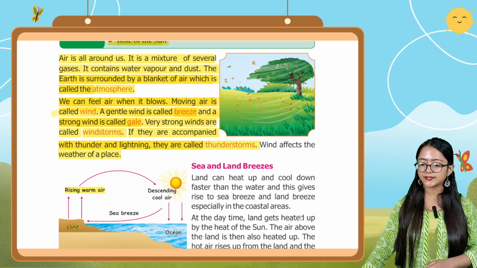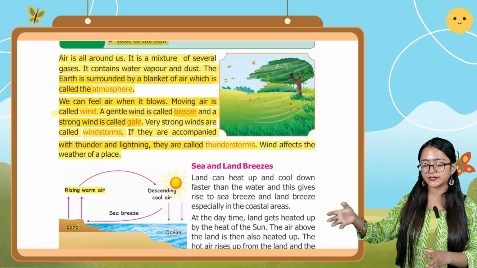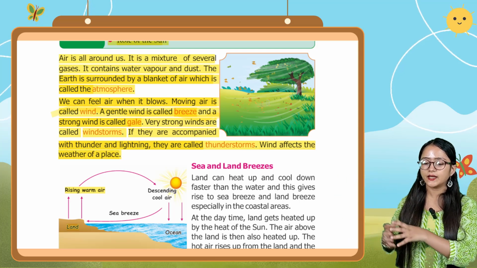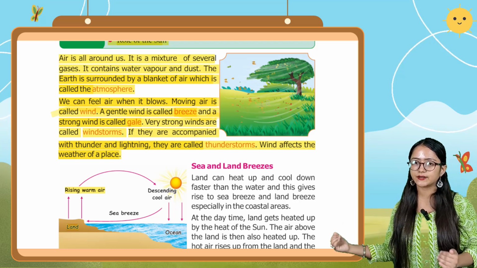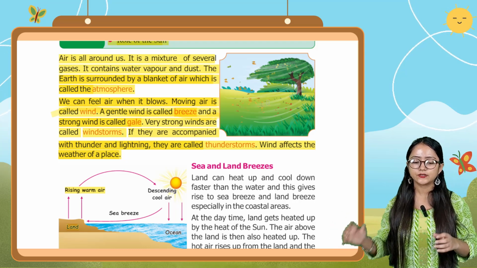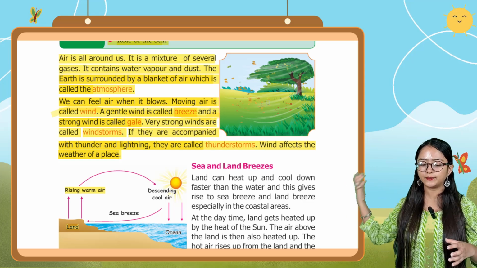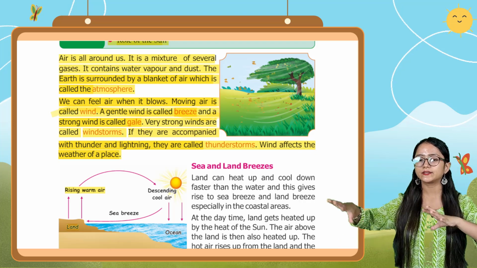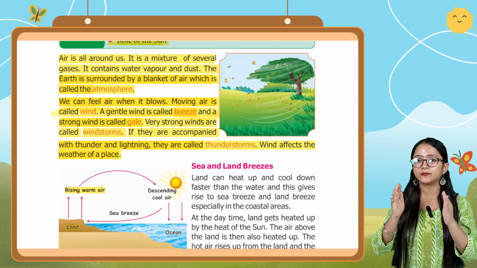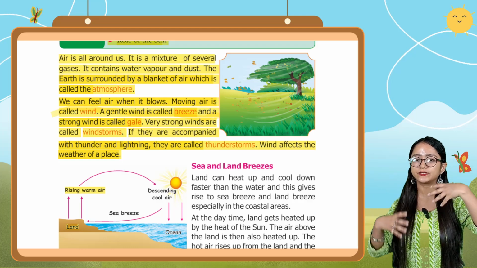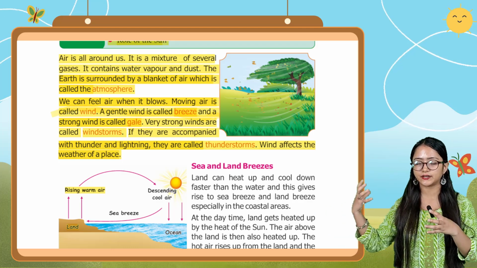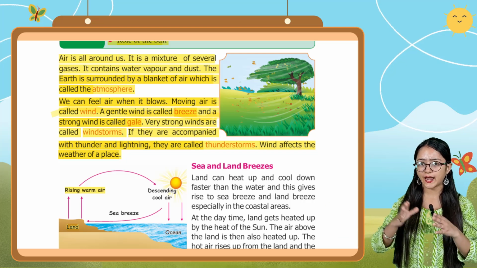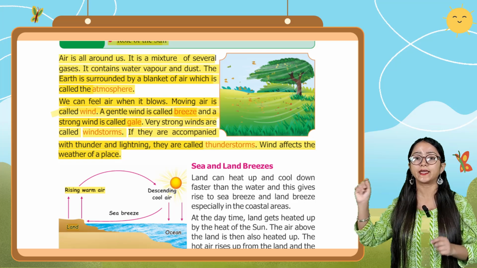As in this picture you can see the wind going on and how fast the wind is, and here it also describes the types of winds. So it is saying that we can feel air when it blows. Moving air is known as wind. Moving air which is very gentle is known as a breeze.